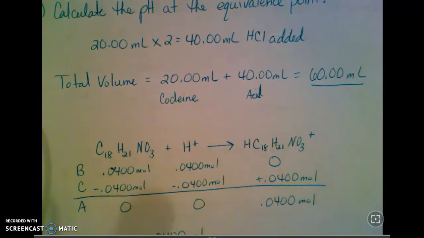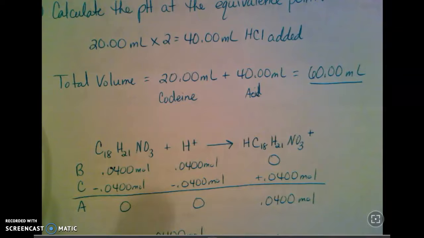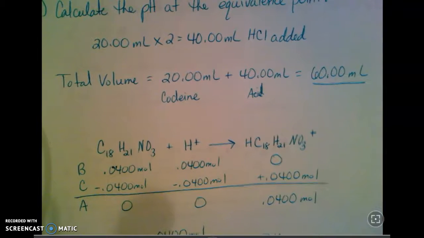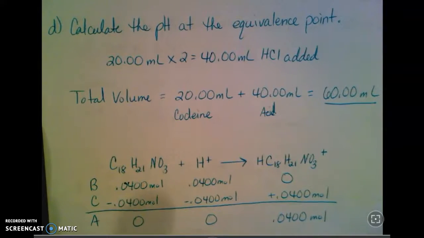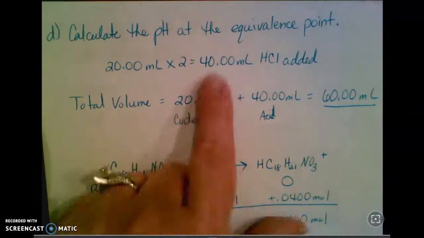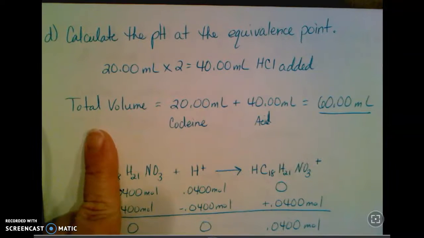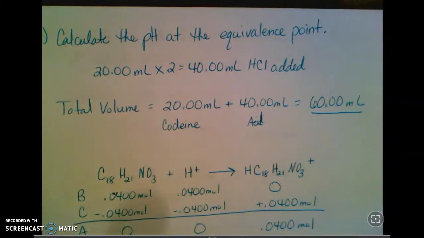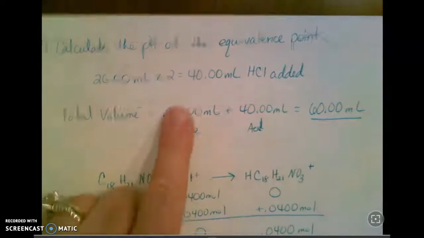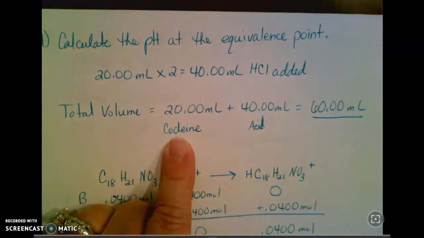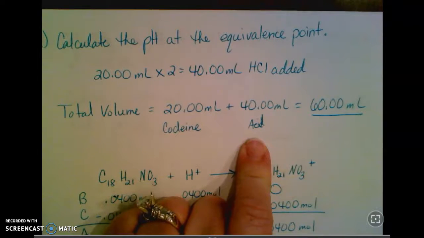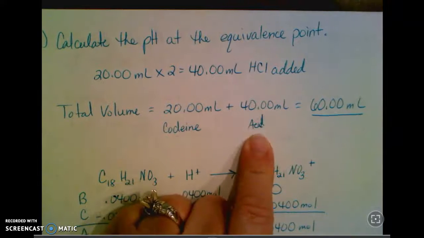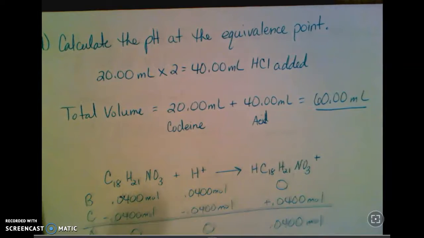Sometimes it'll just say, what is the pH at such and such milliliters, and that is the equivalence point. But that's not what they did here. You had to kind of figure it out for yourself, but that was a pretty easy one to do. The other thing I need to know at the equivalence point is the total volume. For the buffers, I don't need to know volume because it cancels out if you were to calculate molarity, so you can just look at the moles there as we've been doing. But I started this problem with 20 milliliters of the codeine solution. At the equivalence point, I've added 40 milliliters of the acid, so that is 60 milliliters total.